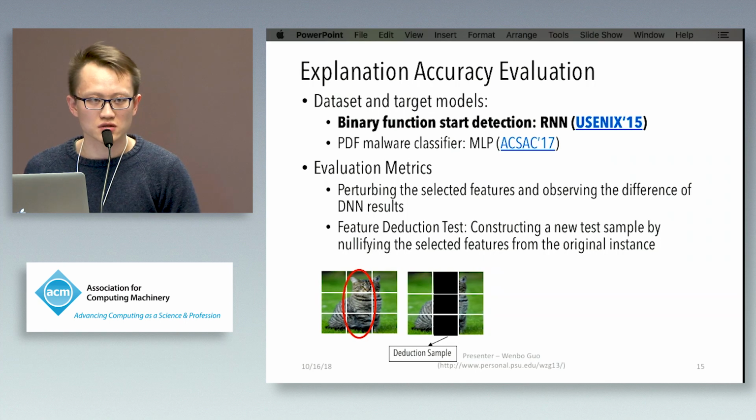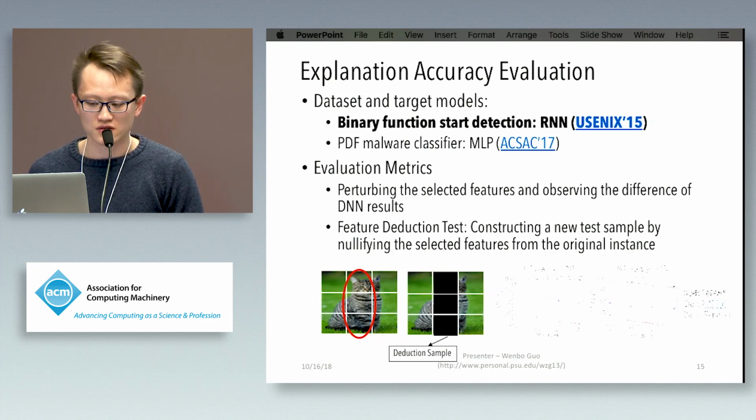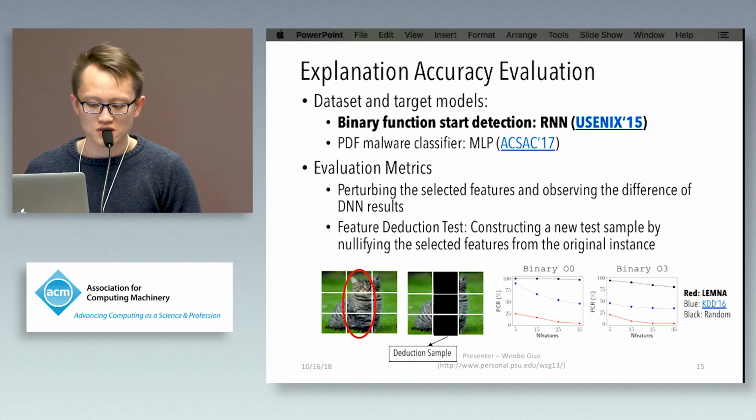And then we generate a deduction sample for each sample in a testing set. Our expectation is that the classification accuracy of the deep learning model will drop to a certain degree. Here is a result. From this result, we can show that LEMNA achieved the highest accuracy drop, which means that LEMNA can establish the most accurate explanation.